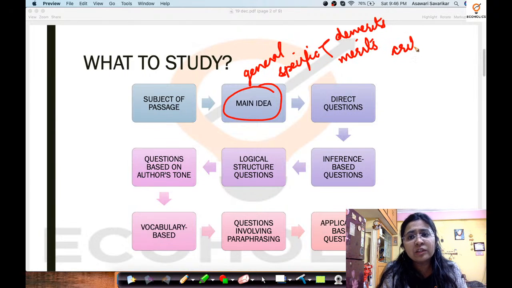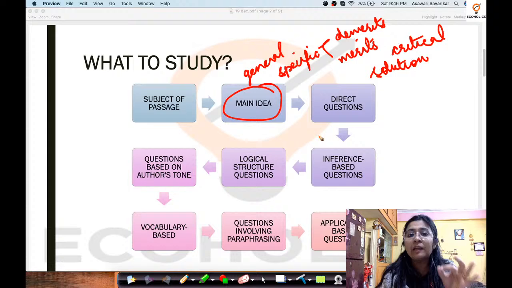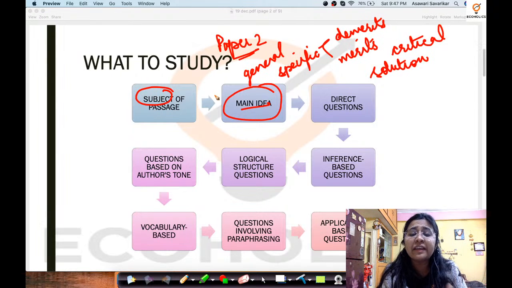Are they being critical of something, or are they providing some solutions to a certain impending problem? So when you browse through the passage once, you should get a glimpse of not just the topic but also the main idea of the passage. And which is why the reading of this passage, specifically for paper 2, is very different from what you read in paper 1.